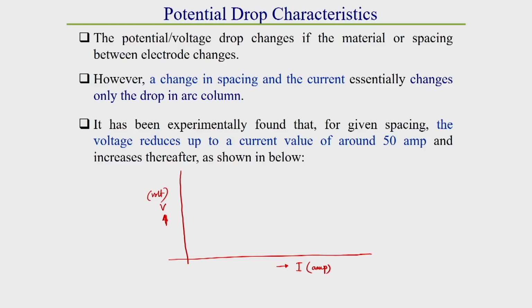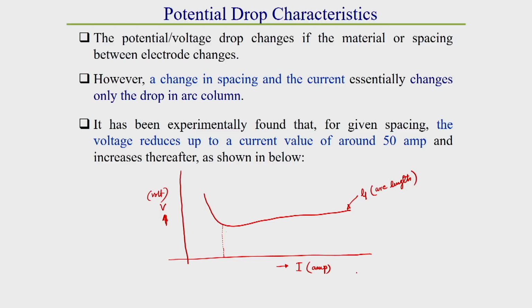This is a change in the arc column region only. How it is changing, I will explain now. For a particular arc length, the voltage drop characteristic looks like this. This characteristic curve represents a particular arc length L1, and shows how the voltage changes if we increase the current.